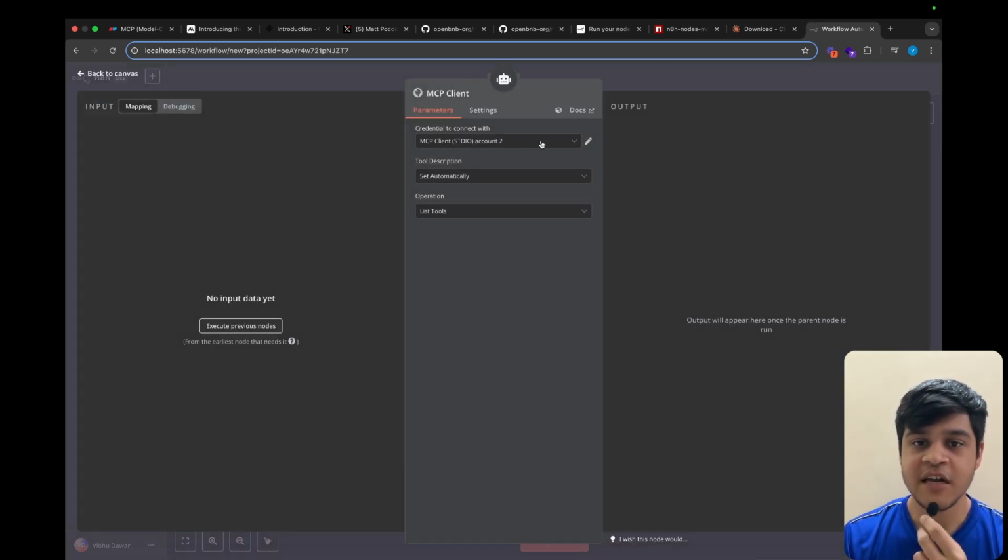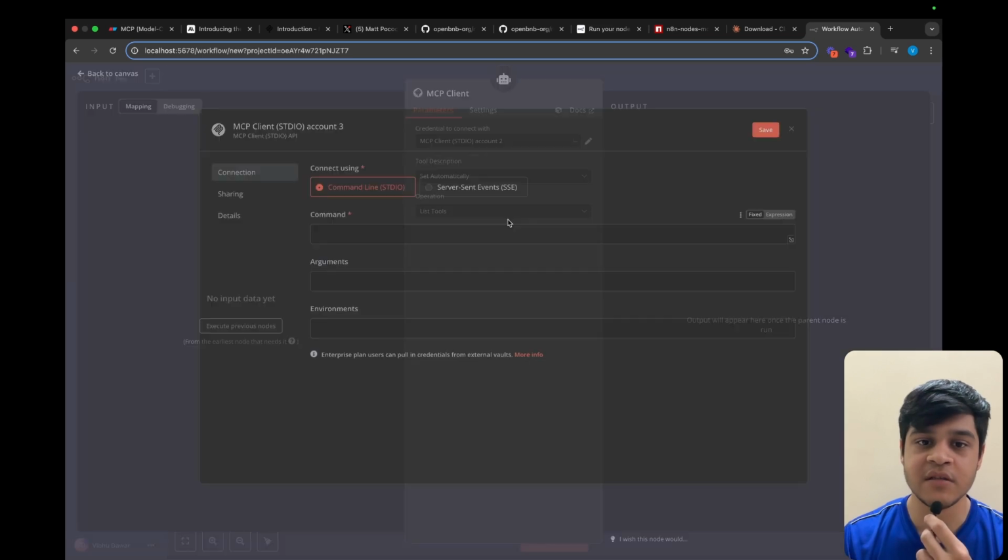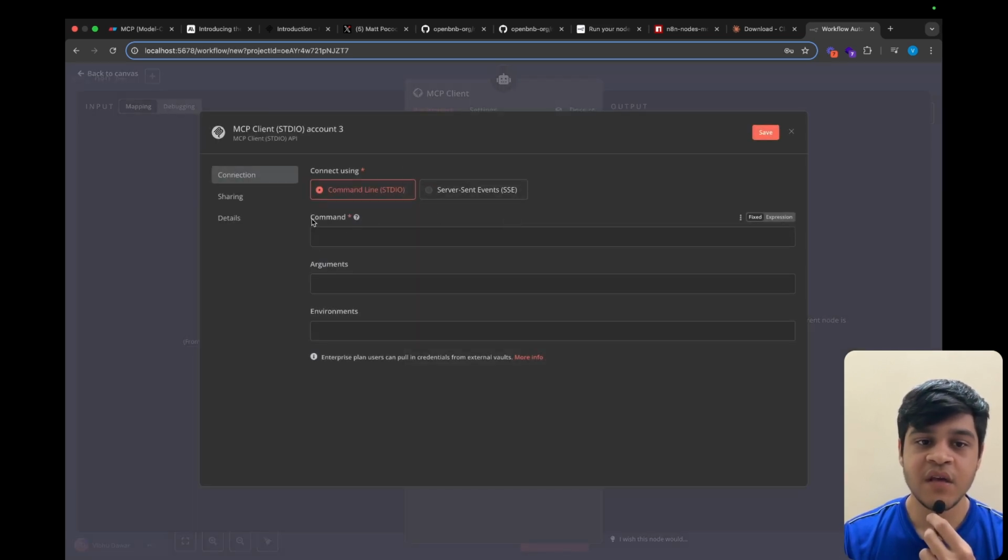And for setting up the MCP client of each tool differently, we can do that. So I have created two accounts, but I will also create a new credential for this. So first of all, in order to connect MCP server, we need to put in these three parameters. First is the command, then the arguments, and then the environments.